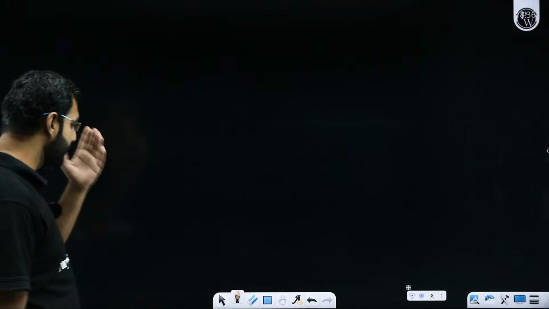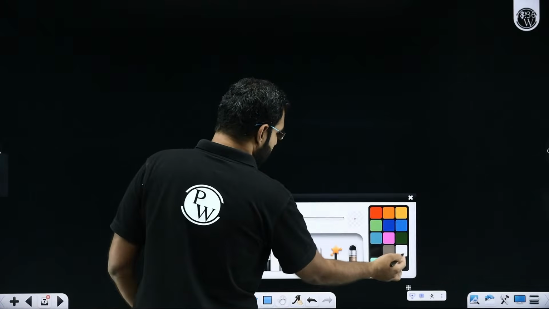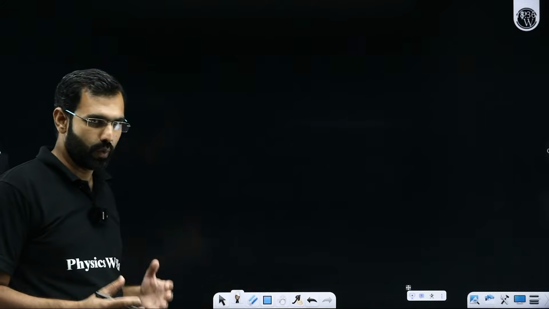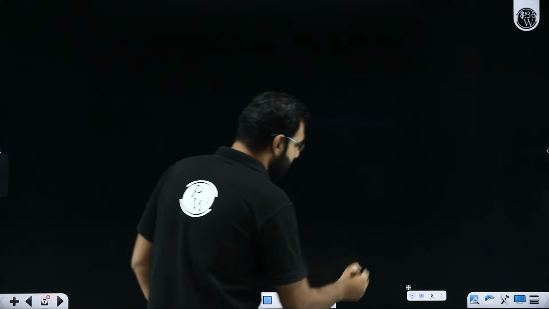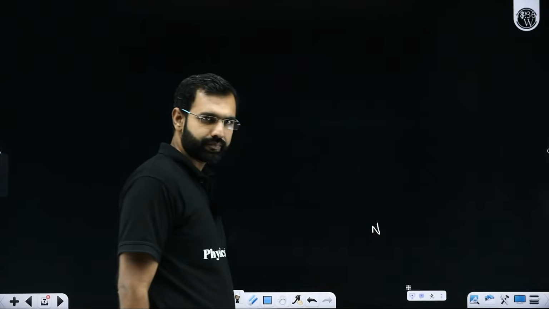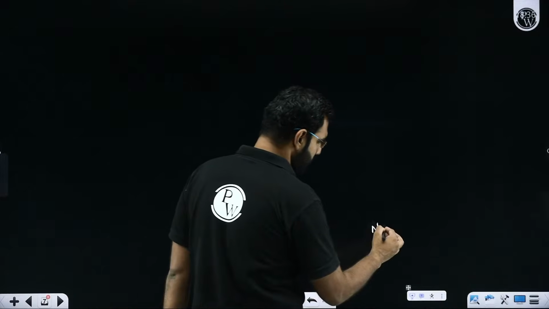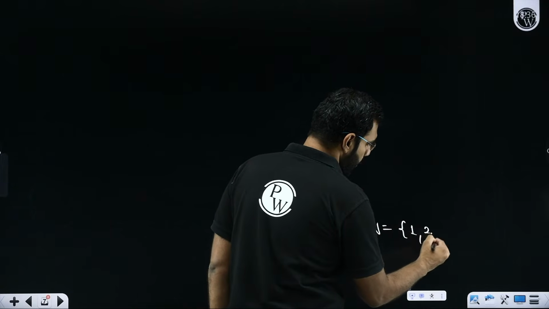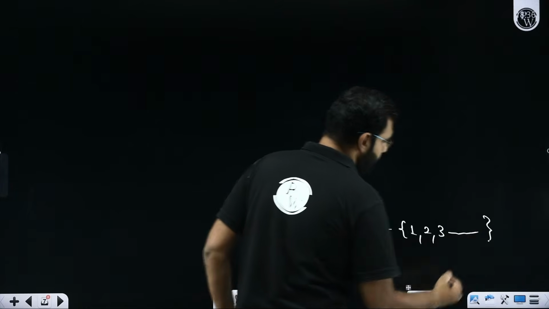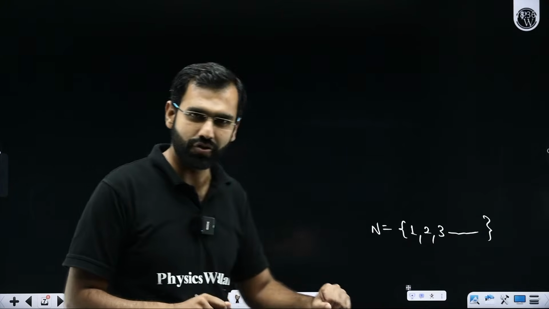And with this, I'd like to give you a classification of numbers as well, that initially, for the purpose of counting, what do we begin with? We begin with the set of natural numbers. What is the set or collection of natural numbers? As we have just discussed, 1, 2, 3, and so on. So the purpose of counting gets fulfilled with the natural numbers.